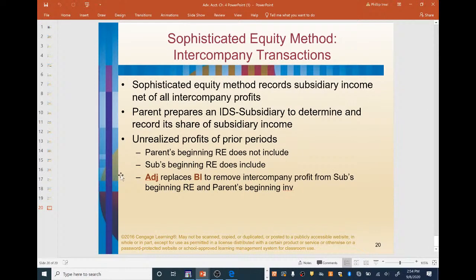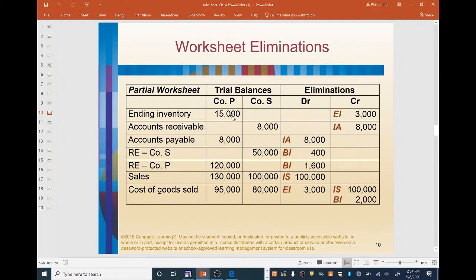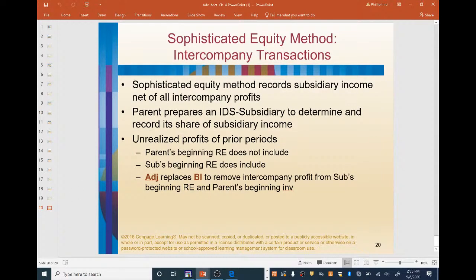So unrealized profits of prior periods, the parent's beginning retained earnings does not include it. Okay, so the parent's beginning retained earnings does not include unrealized profits of prior periods. The sub's beginning retained earnings does include profits of prior periods. The adjustment replaces beginning inventory to remove intercompany profits from sub's beginning retained earnings into parent's beginning inventory. Okay, so once again, that was something that we also saw up here in this entry with the inventory right here, how we eliminated the EI and down to here. The only difference is now it's being replaced for the sub's beginning retained earnings and the parent's beginning inventory. Okay.